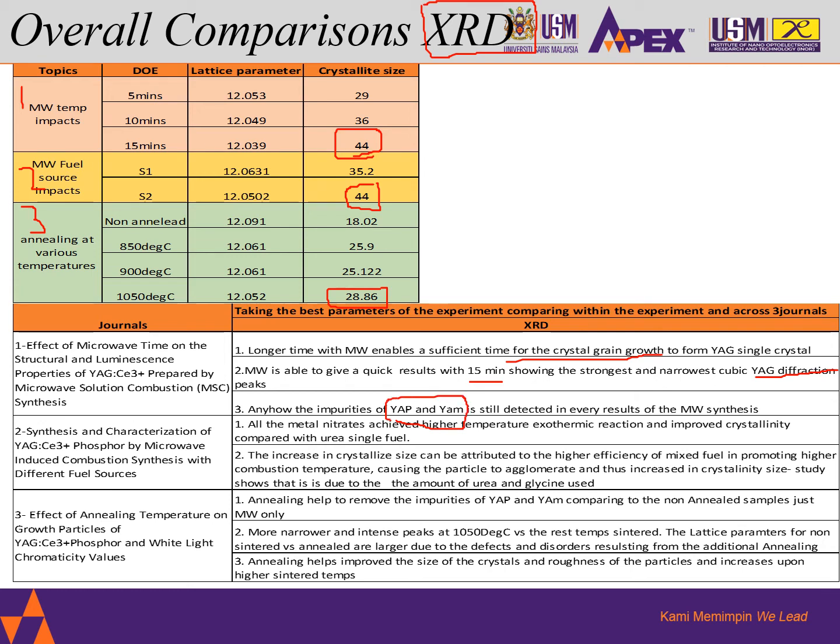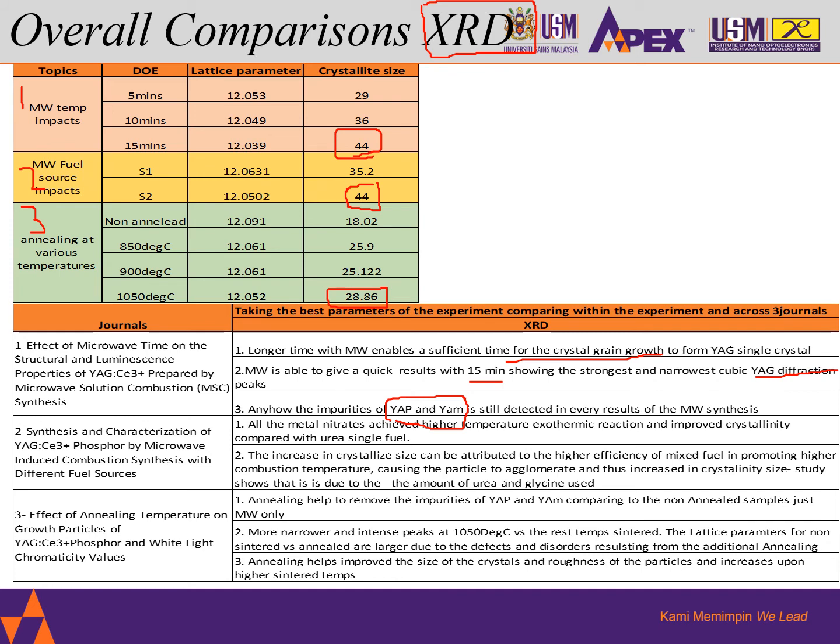And on the second journal we see that all metal nitrides achieve a higher temperature exothermic reaction. So this mixed fuel ratio with glycine is giving us a very good exothermic reaction as compared to a single fuel. And on top of that, we do see that the crystallinity size is increasing when we use a dual fuel system.